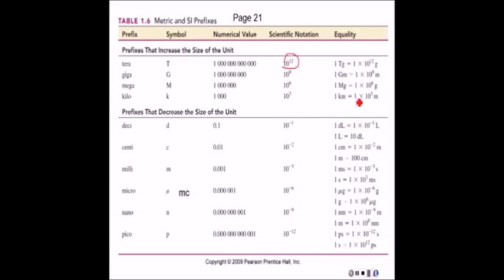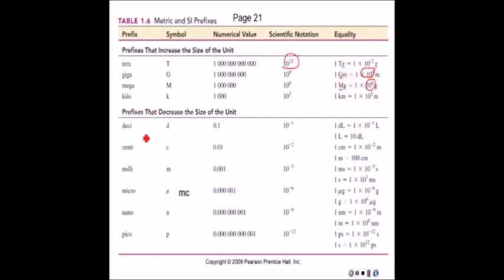So you notice over here the equality. Let's start at the bottom. If you have 1,000 meters, that's going to be a kilometer. If you have 1,000,000 grams, you can replace that 10 to the 6th with the capital M for mega. If you have 1,000,000,000 meters, you can replace the 10 to the 9th with giga. This is kind of how the metric system works. All right, we do the same for the tera.